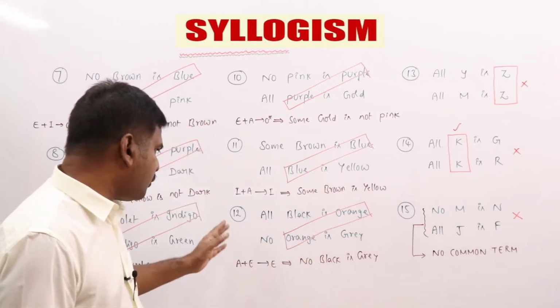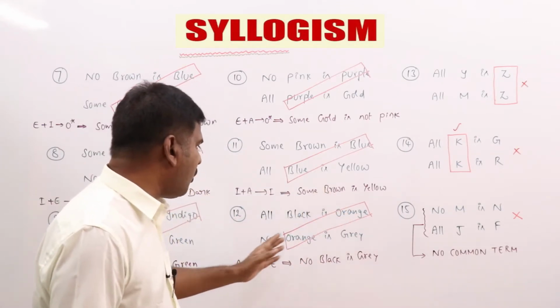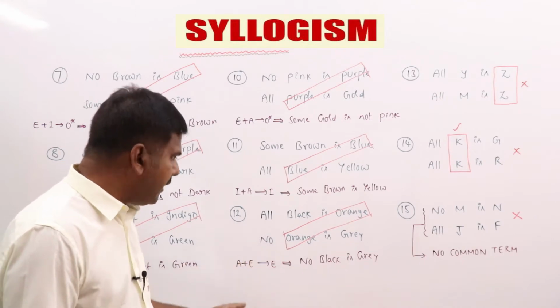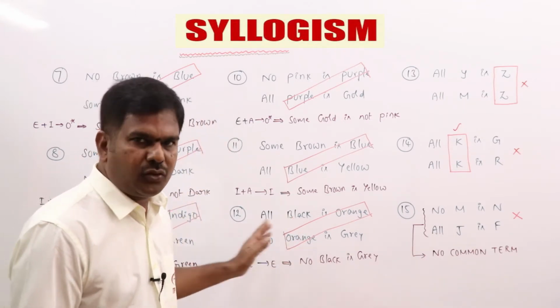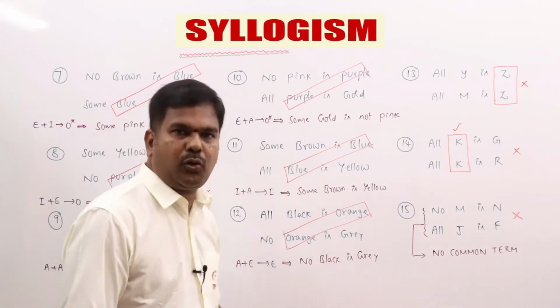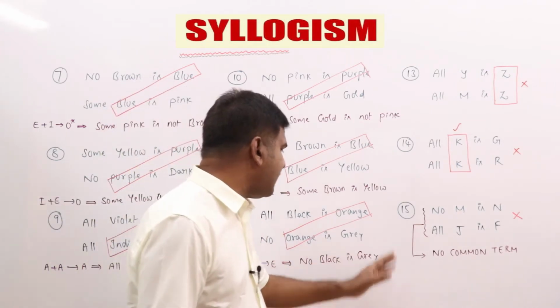Clear? Next one, 12th one, all black is orange, no orange is grey. What is A plus E? E means no black is grey. Is it been properly aligned? Yes. So that is the reason we are directly going ahead with the rule. A plus E is E, no black is grey.